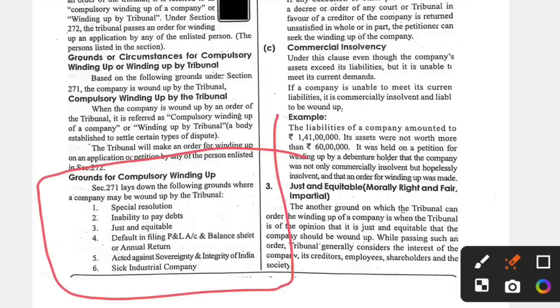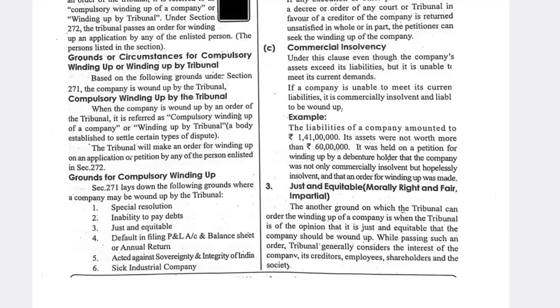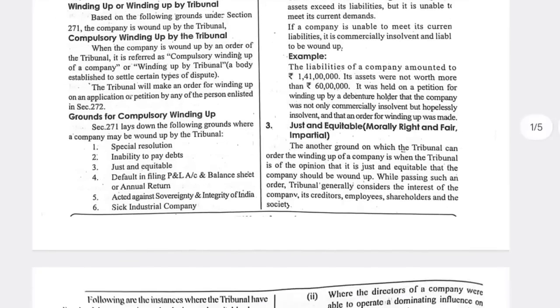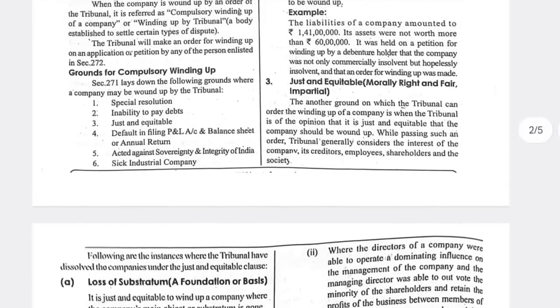And the third one is just and equitable. Just and equitable is another ground on which a tribunal can wind up a company, in the opinion of equity. Creditors, employees, stakeholders, shareholders, whoever it might be, justice and equity should be there for them also. Next one, default in filing the profit and loss account, balance sheet or annual return. If a company is closing, it should file the trading account, profit and loss account, balance sheet or any annual return. It should clear its accounting records, then only a company will get wound up.